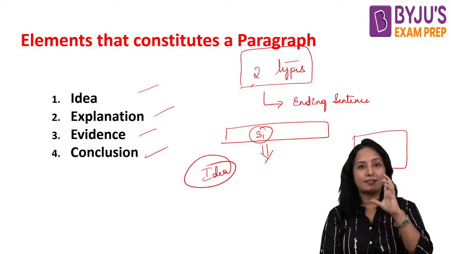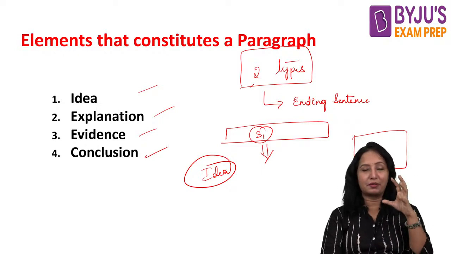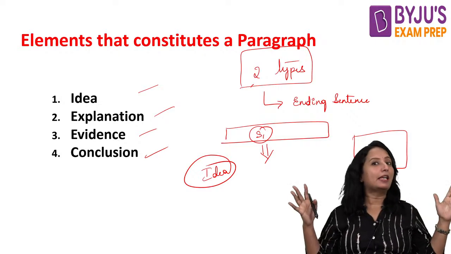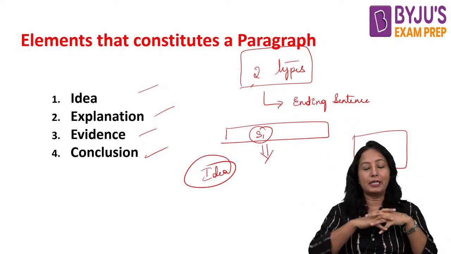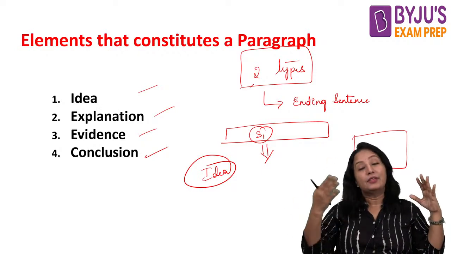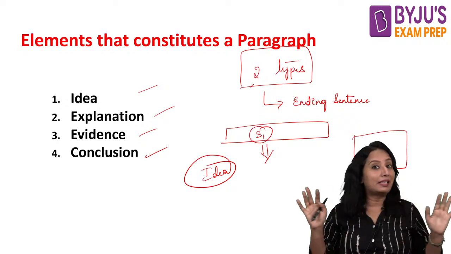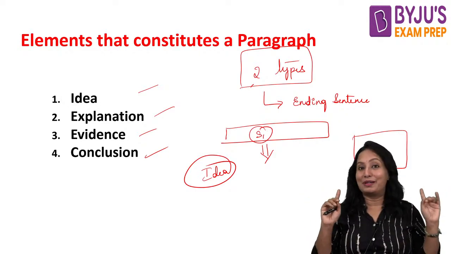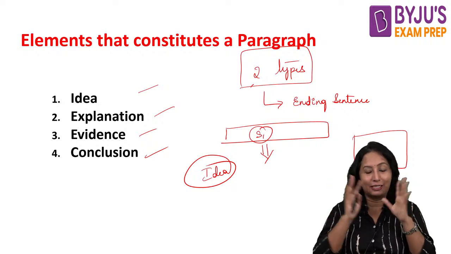So that is the reason this is one of the basic pieces of information that you need to remember. Usually in the paragraphs, the first part will be introducing the topic, then all the kinds of explanations will happen, then all the kinds of evidences will happen, and then ultimately the conclusion will happen. Remember this, okay? It won't be the other way around.